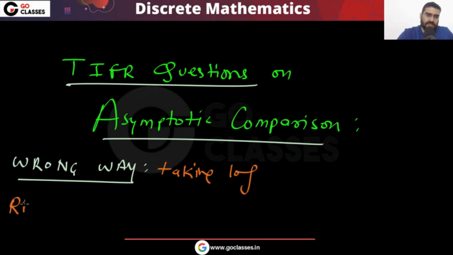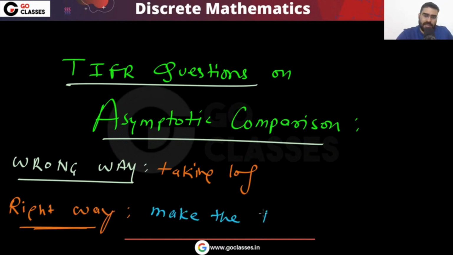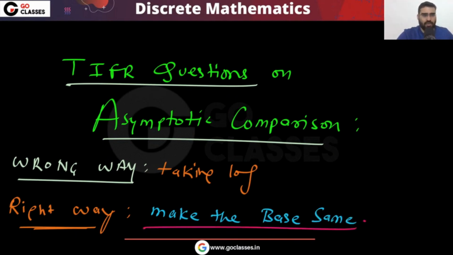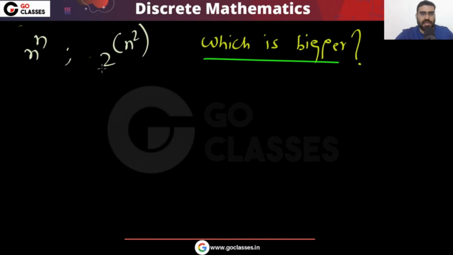And the right way, what is the right way? Let me tell you the right way. Make the base same. You can use this property whenever you have this confusion, like a power b and c power d, which is bigger.